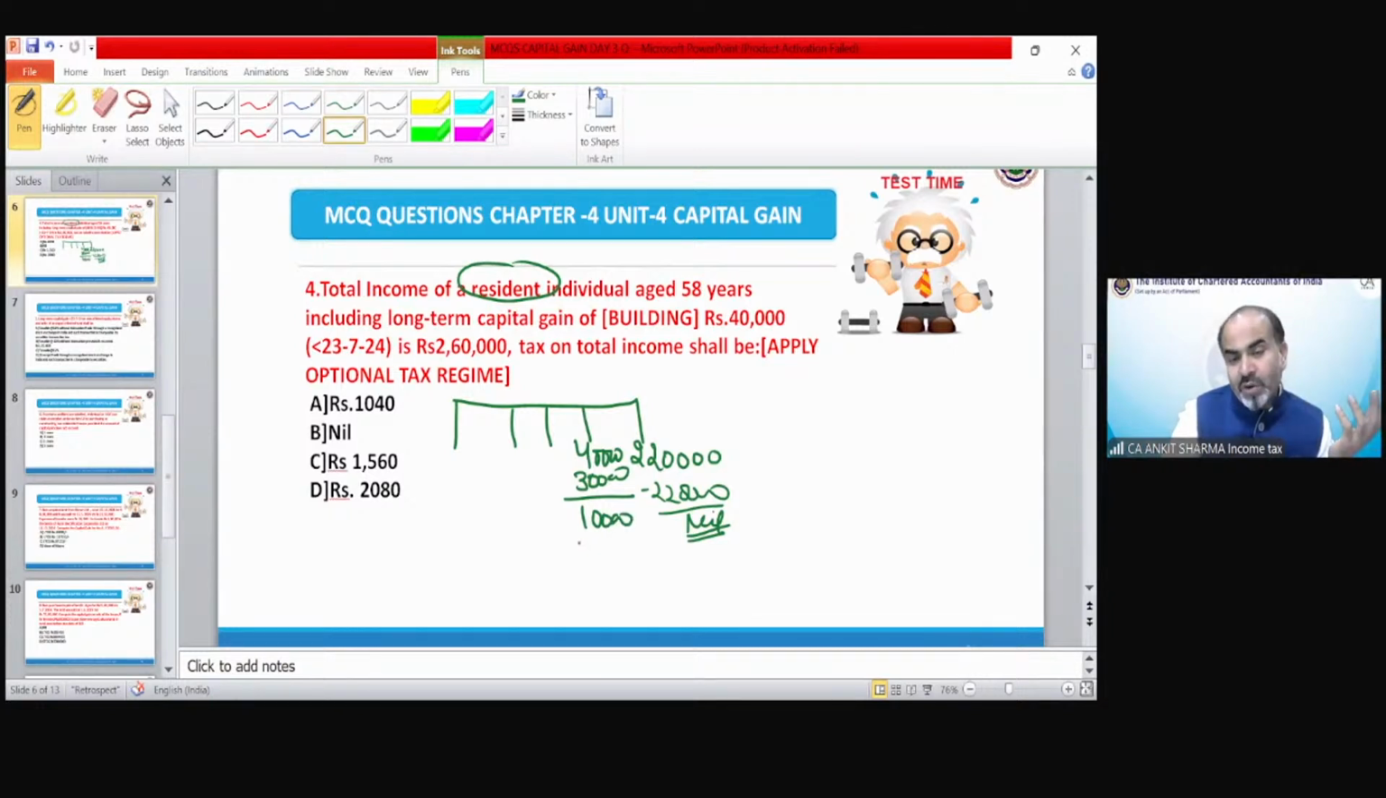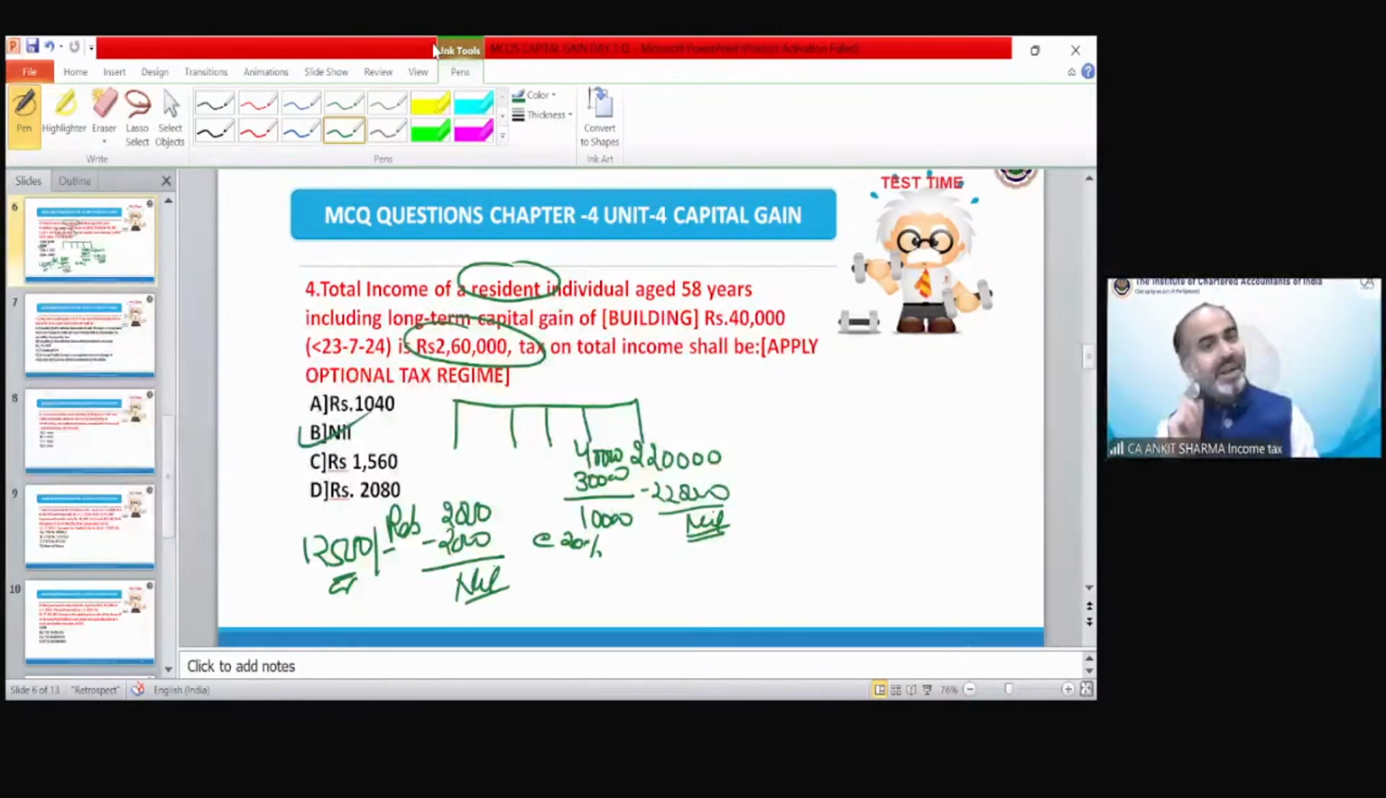Now you students forgot about the rebate provision. That's why you are answering 2080. Now the tax on this is 20%, that is 2,000. But the rebate concept was there, and it was saying that if your total income of a resident is up to 5 lakh rupees, then you can claim a rebate of 12,500 rupees or the amount of tax, whichever is lower. So in this case, rebate would be applicable. So rebate would be 2,000. Tax liability would be nil. The correct answer is B, not D.